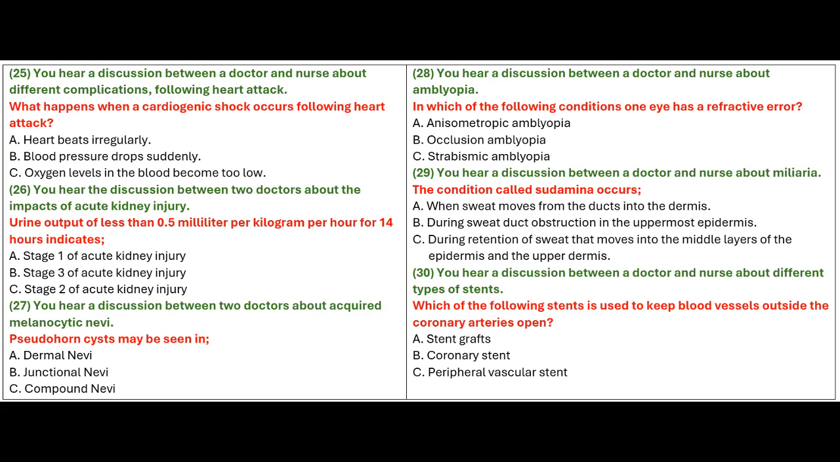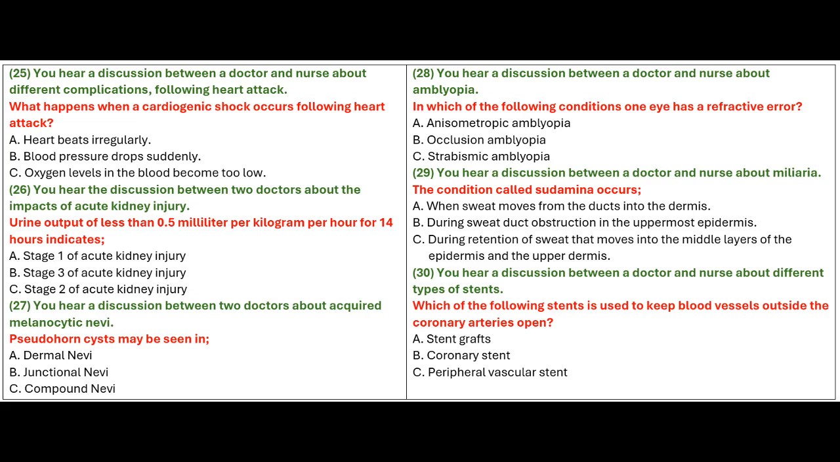Hello, doctor. What is miliaria? Well, miliaria is the conditions associated with sweat retention in the skin. When the flow of sweat is obstructed, the sweat stays trapped within the skin instead of moving out from the sweat glands to the surface of the skin, developing various symptoms and signs including skin lesions.